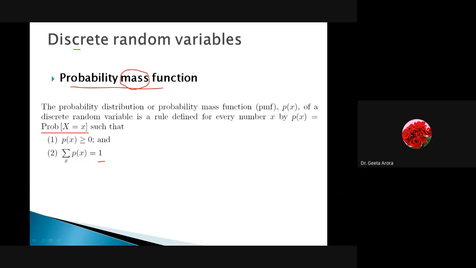Here we are doing the summation because we have discrete values, so I can sum them up, and again the sum of all the probabilities is 1. Px, the probability of any value of the random variable, will be greater than or equal to 0. Correct? So instead of the notation probability of capital X equal to x, we are taking small px, and this is known as the probability mass function.